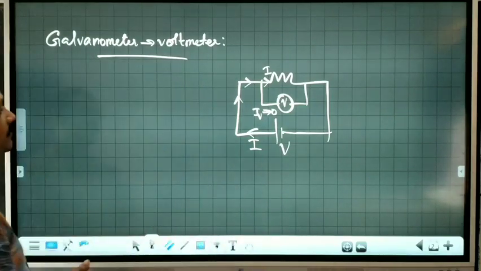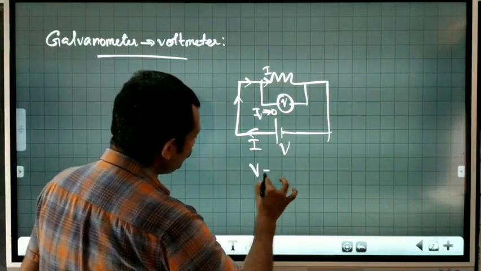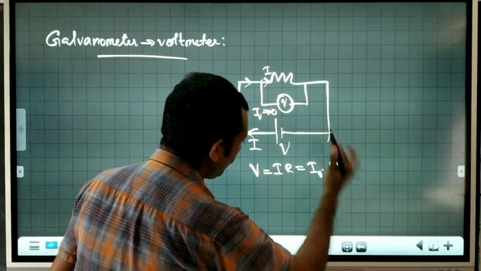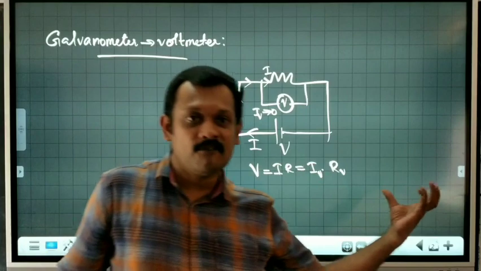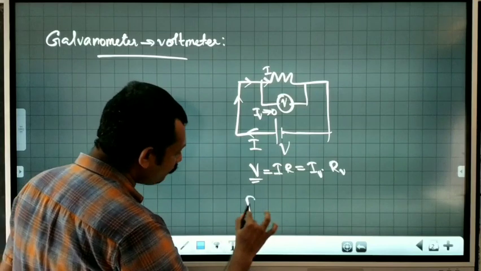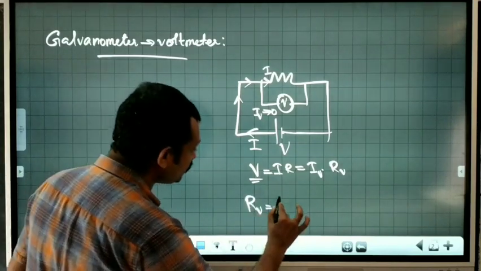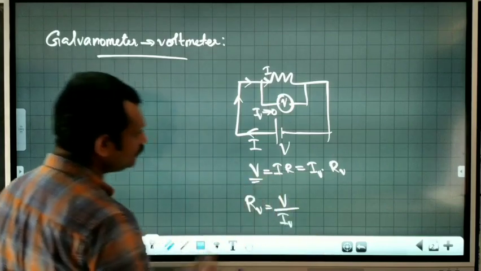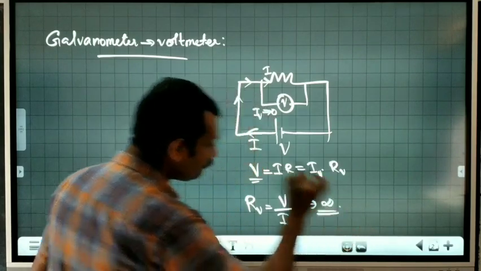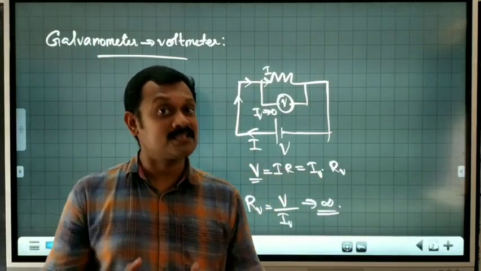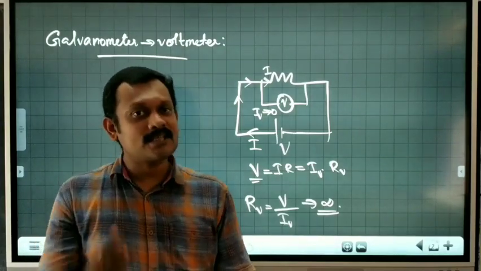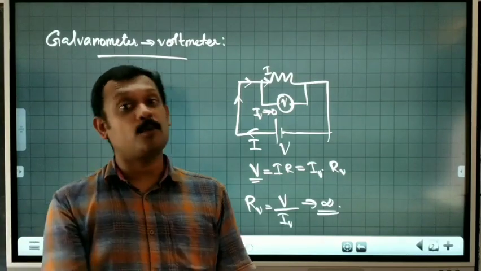How can current be negligible? The potential difference V is equal to IR, that is equal to IV into RV, where RV is the resistance of the voltmeter. If V is finite, RV can be said as V divided by IV. Here IV tends to 0, which means RV tends to infinity. A voltmeter must have very high resistance.